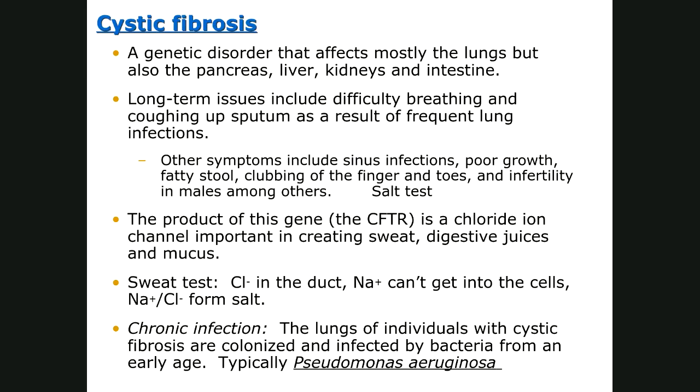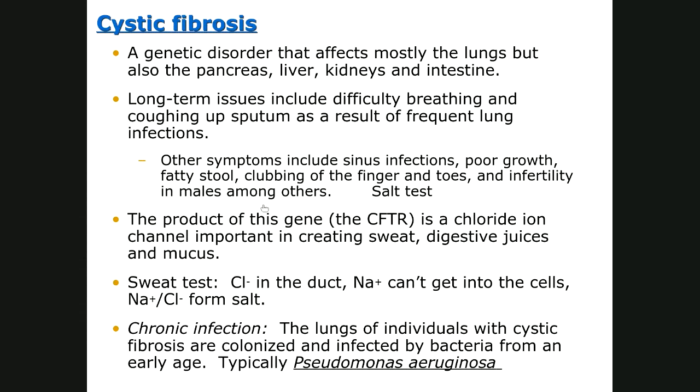Okay. As you can see here, it tells you that it's a genetic disorder that affects the lungs, but also the pancreas, liver, kidney, and intestine. The long-term issue is difficulty coughing off the sputum.